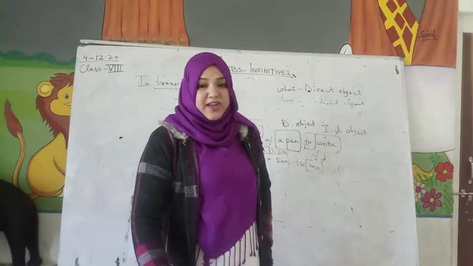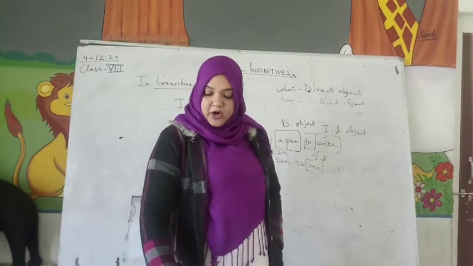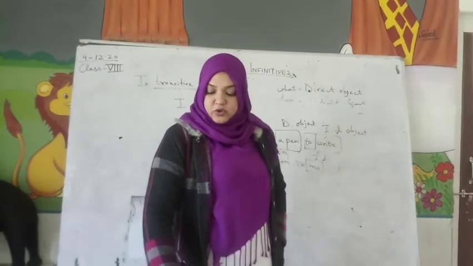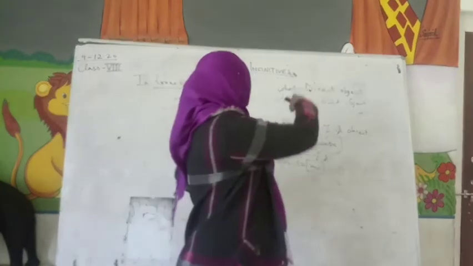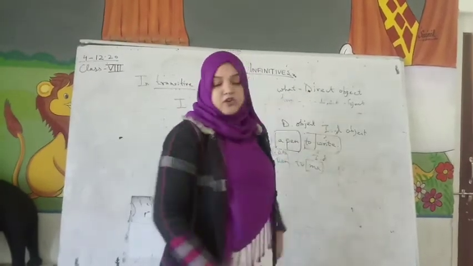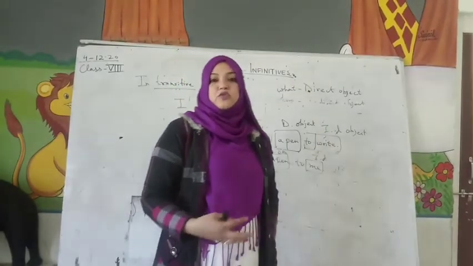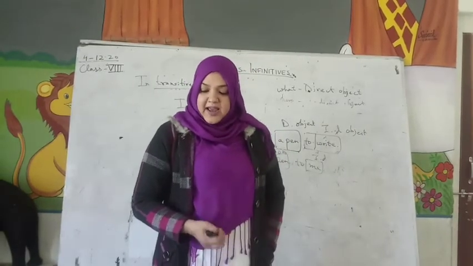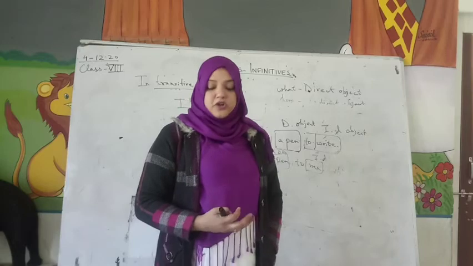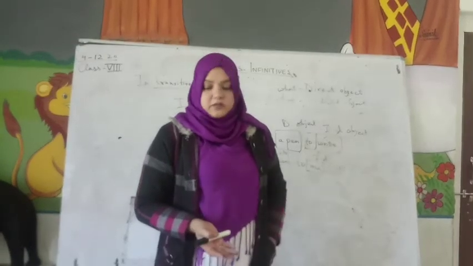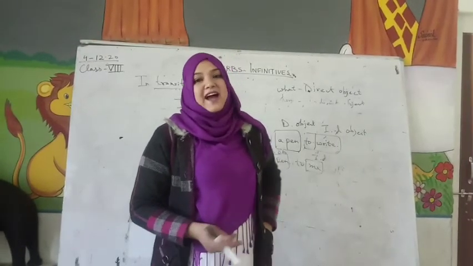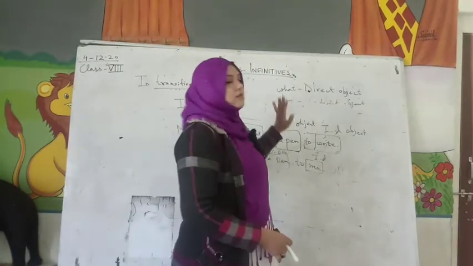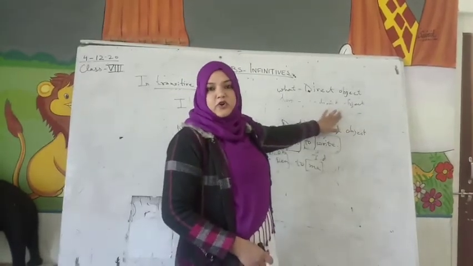One more thing I'll say. If you ask the question what after the verb, you will get the answer, and that answer is going to be the direct object. And if you ask the question who received it, with that you will get the indirect object.